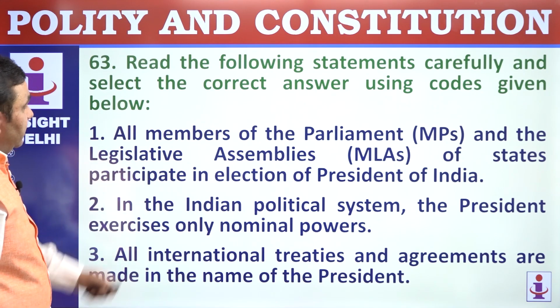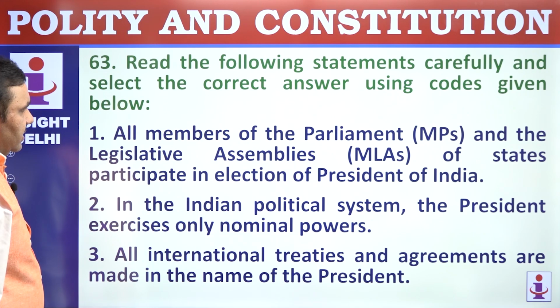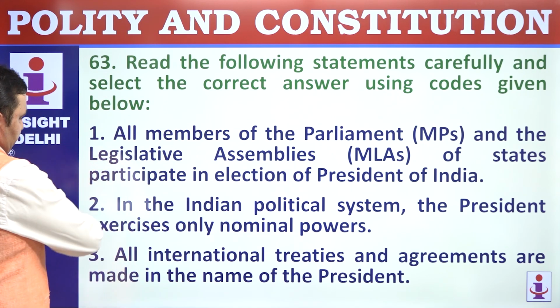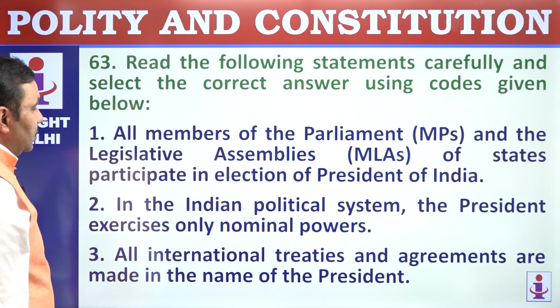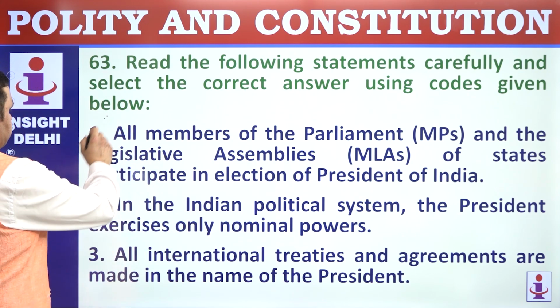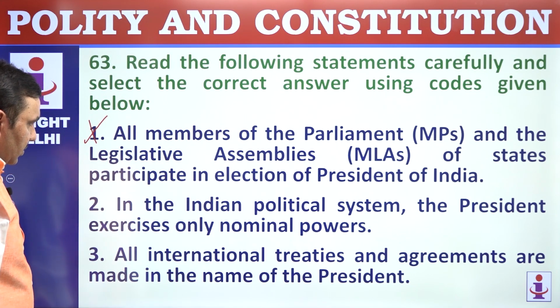63. Read the following statements carefully and select the correct answer. All members of parliament and legislative assemblies of states participate in the election of president. All members of parliament and legislative assemblies do not participate. Nominated members do not participate. In the Indian political system, the president exercises only nominal powers.